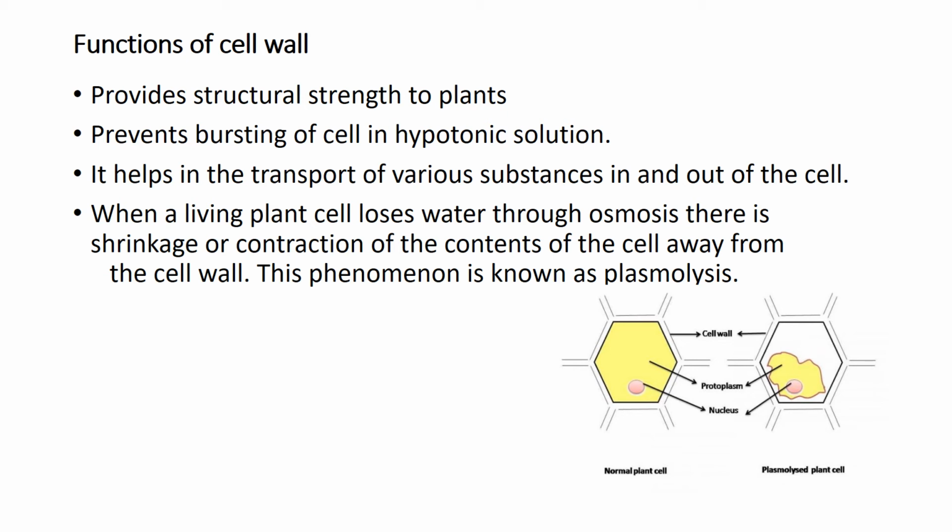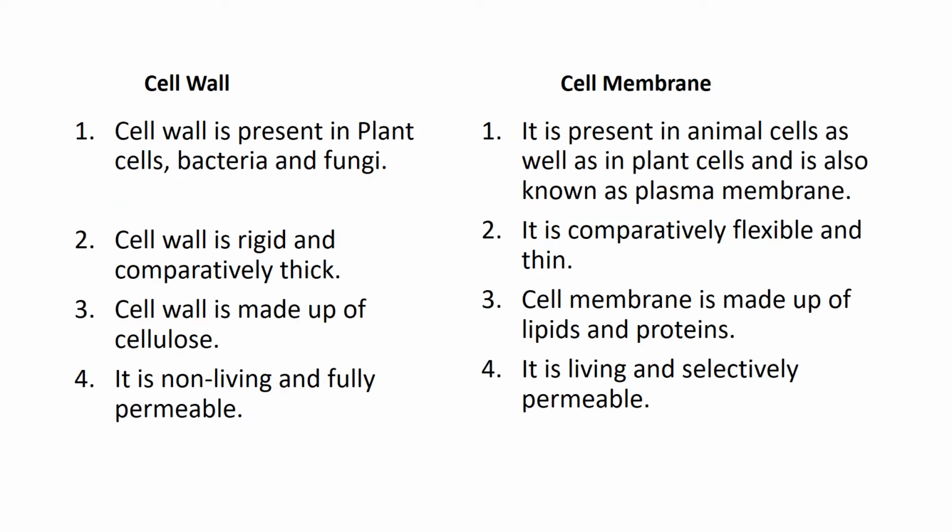This is an important question, and it is asked in the question paper. So learn it well. Now come to the differences between the cell wall and the cell membrane. Cell wall is present in plant cells, bacteria, and fungi. It is not present in the animal cell, but the cell membrane is present in all animal cells, all plant cells, and all cells, whether bacteria or fungi. It is also known as the plasma membrane. The cell membrane has another name, the plasma membrane, whereas there is no other name for the cell wall.